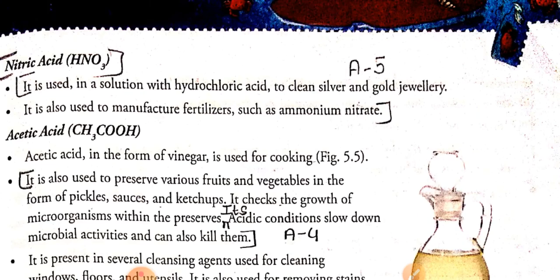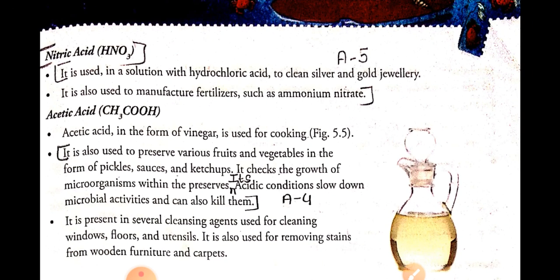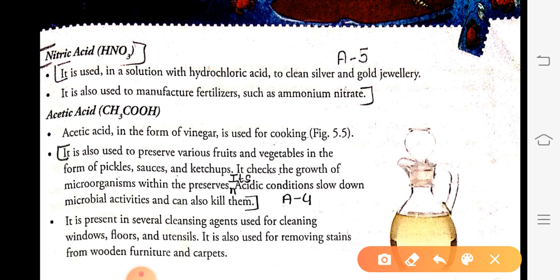Next important acid is nitric acid. For cleaning silver and gold jewelry, what do the jewelers do? They make a solution of hydrochloric acid and nitric acid. They take some amount of nitric acid and some amount of hydrochloric acid, mix these and prepare a solution, and this solution is used to clean silver and gold jewelry.